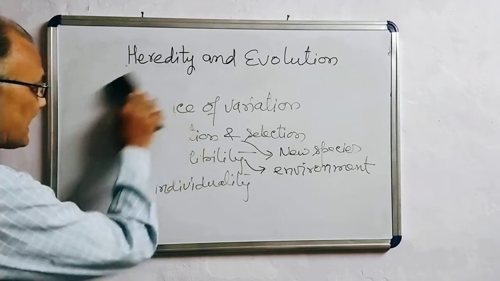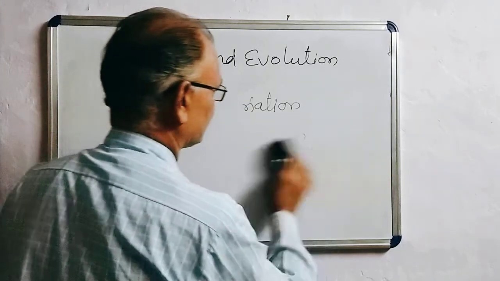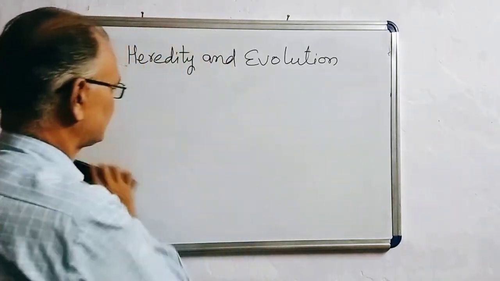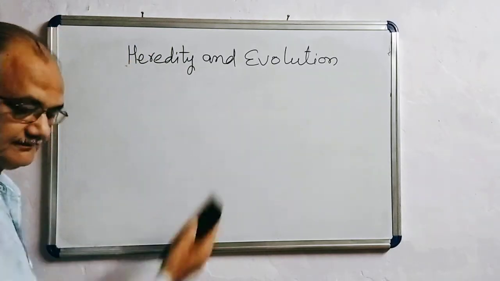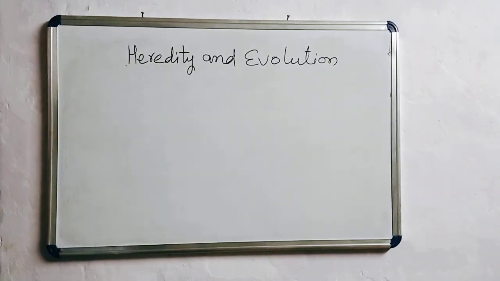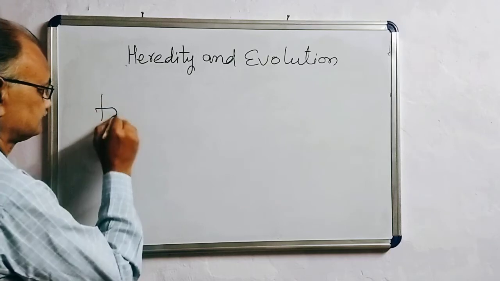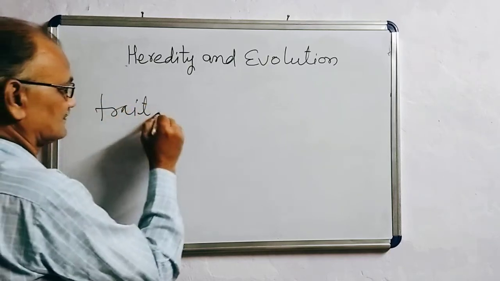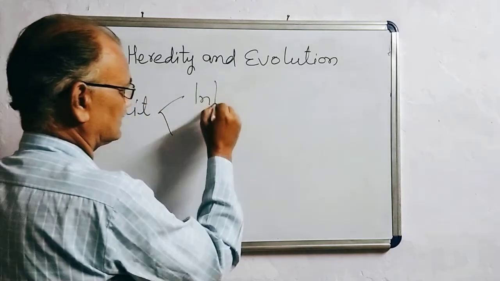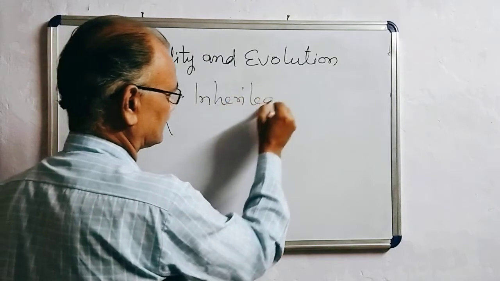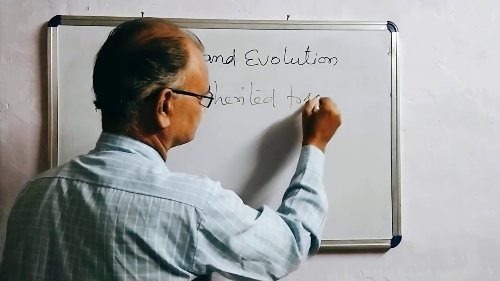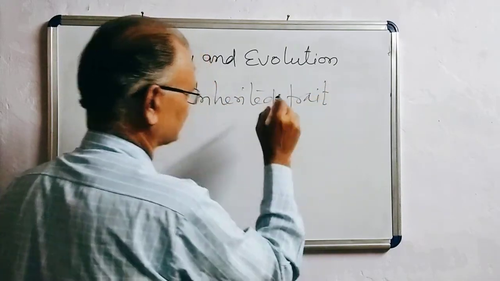The traits or characters are of two types: acquired trait and inherited trait. Trait means characters.